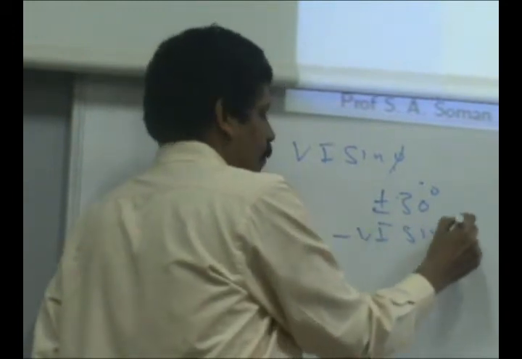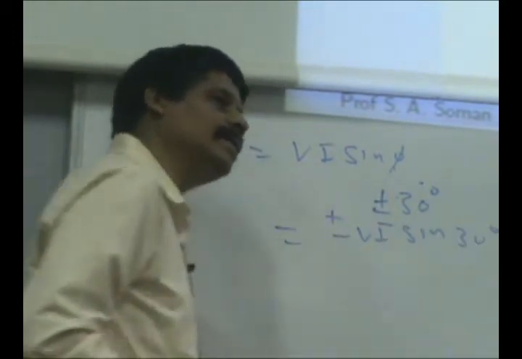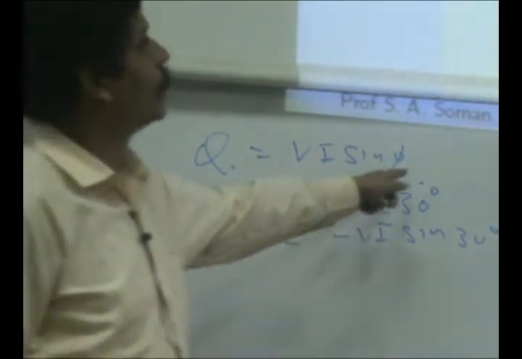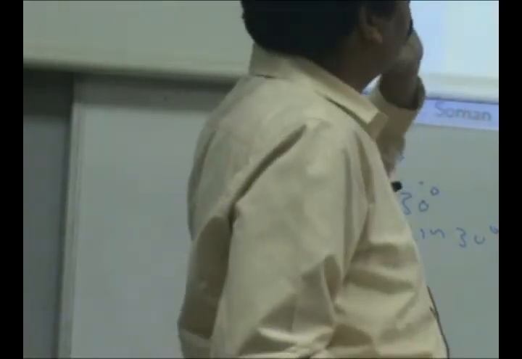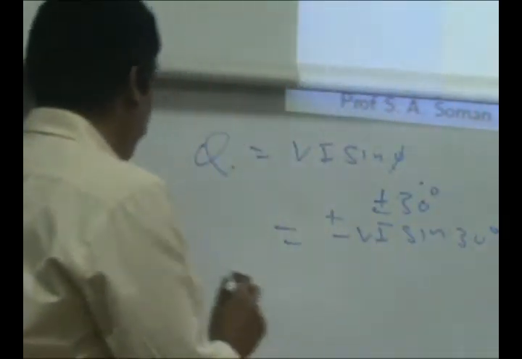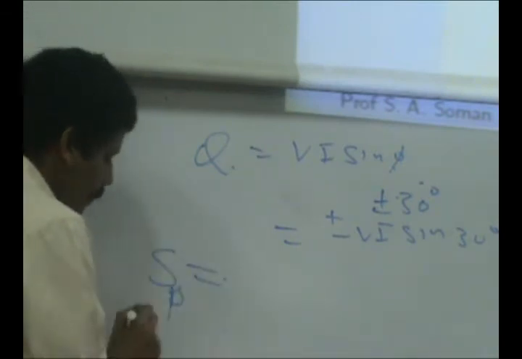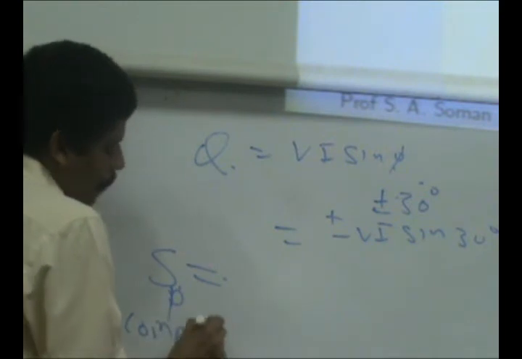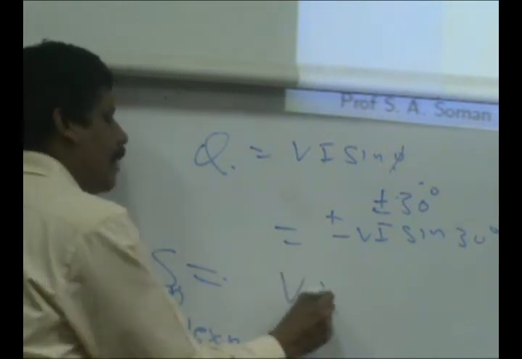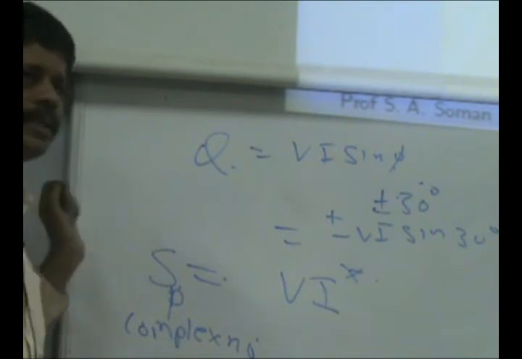It will be plus minus sine of 30 degrees. With an inductor, the apparent power itself is treated as a complex number, and it is defined as VI star,